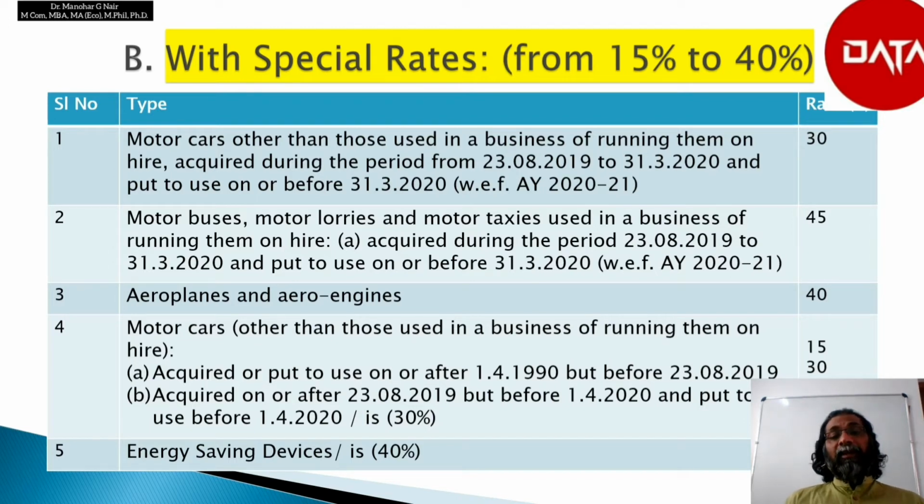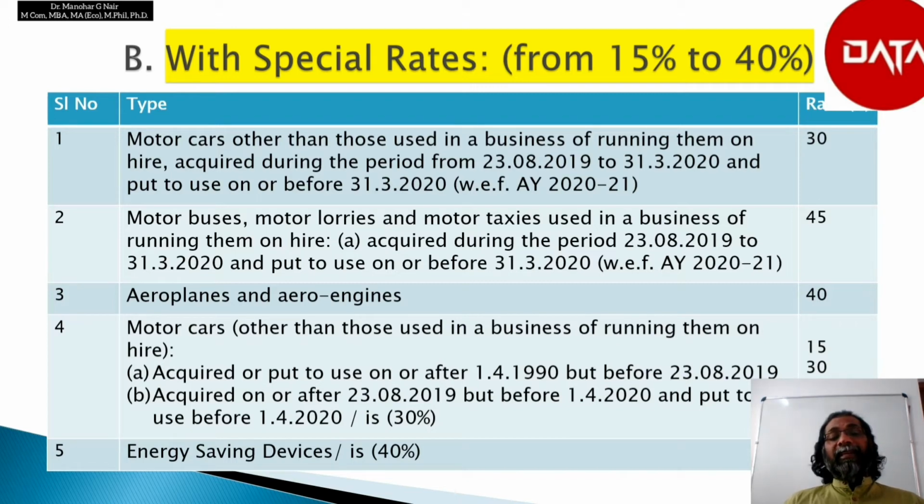Motor buses, motor lorries and motor taxis used in a business of running them on hire, acquired during the period 23rd August 2019 to 31st March 2020 and put to use on or before 31st March 2020, with effect from the assessment year 2020-21. The rate of depreciation is 45%.